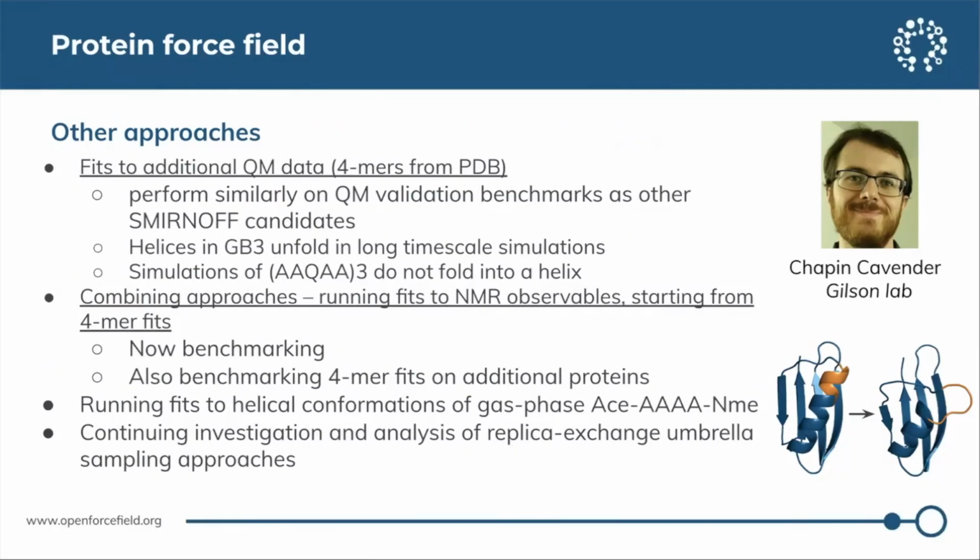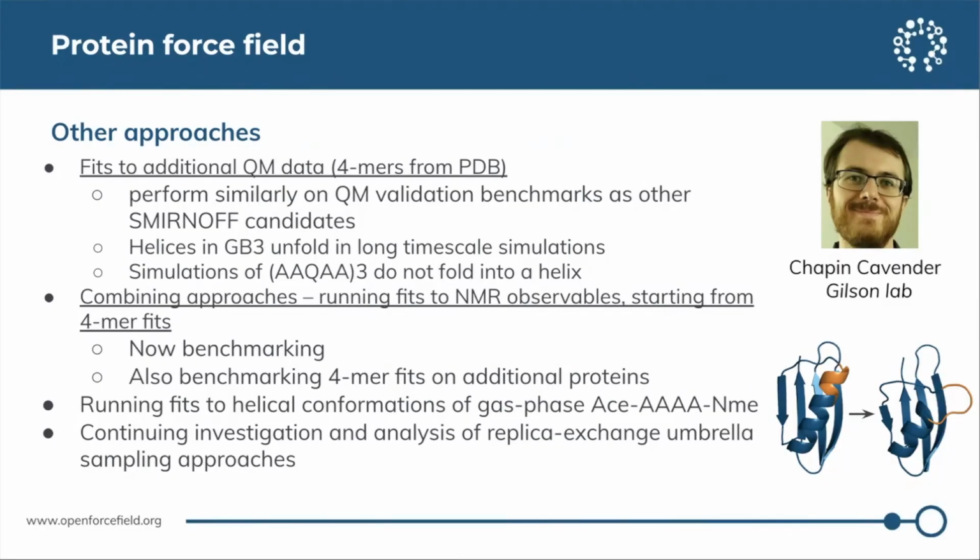Chapin has also been pursuing other directions in parallel, one of which is going back to our quantum chemistry training set and extending that data set with additional structures from the PDB. He's fit a force field to this extended training set, and it performs similarly to our other set of candidates. Similarly, on quantum chemistry validation benchmarks, it also unfolds the helices of GB3 in simulation and simulations of the peptide AAQ-AA3 do not fold into a helix.